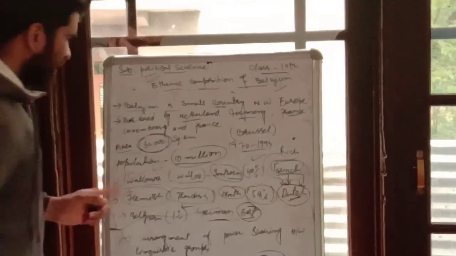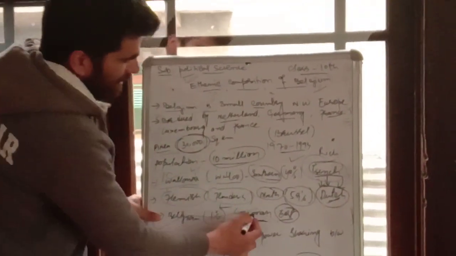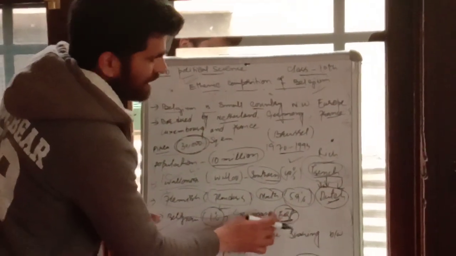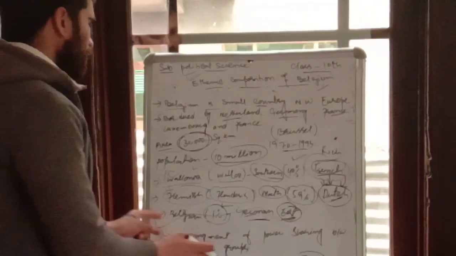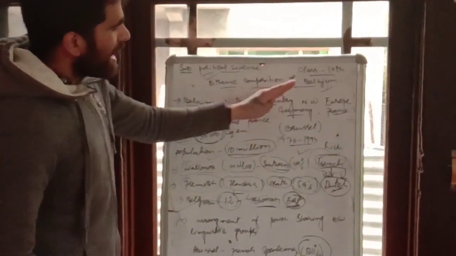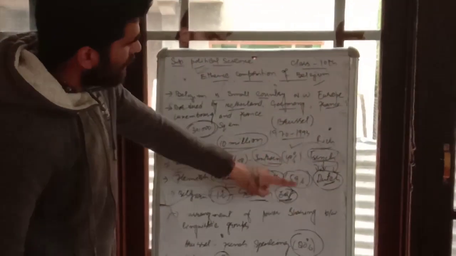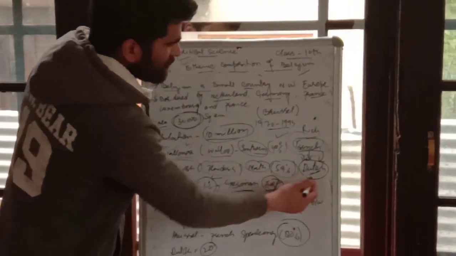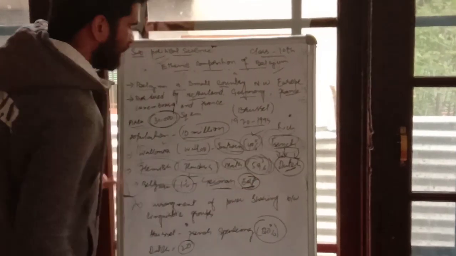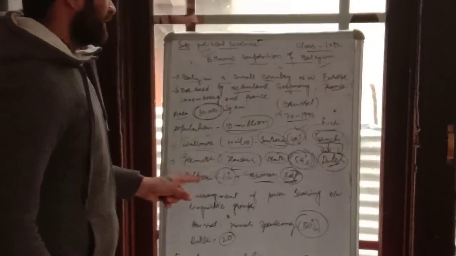The third was Belgian, they were speaking German, and their percentage was 1%. They were located towards the eastern part of that country. Now, Wallonia, Flemish and Belgian were the three regions, and as per the percentage, the Dutch had the highest percentage, then after that the French, and this one was only 1%.